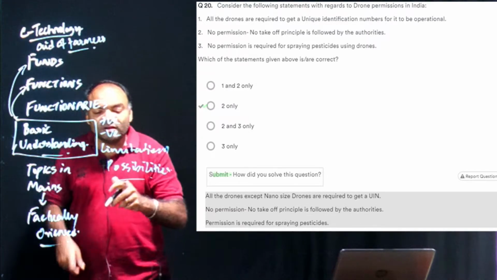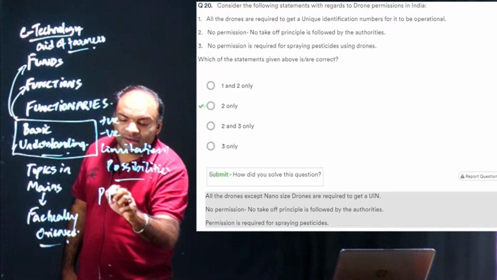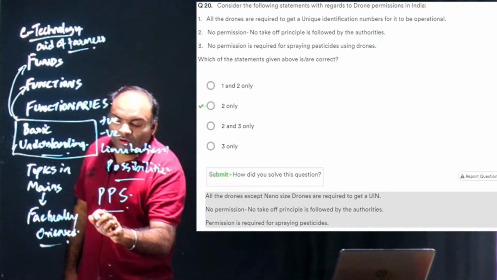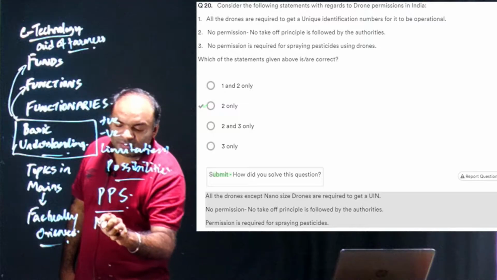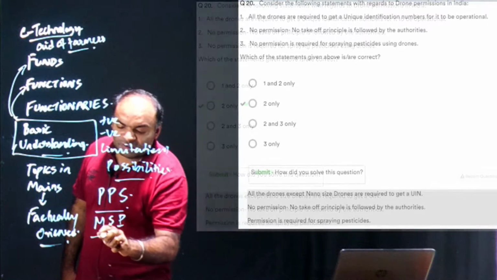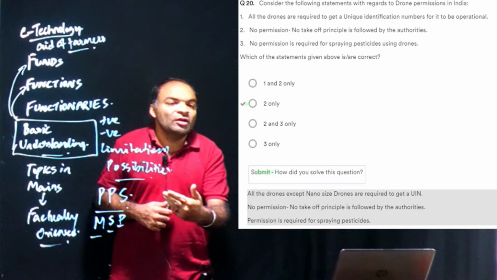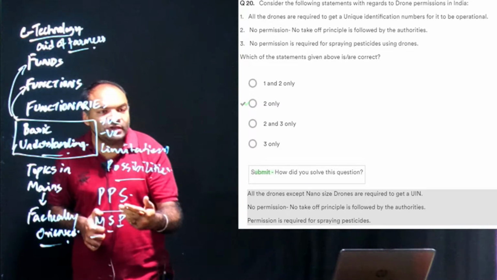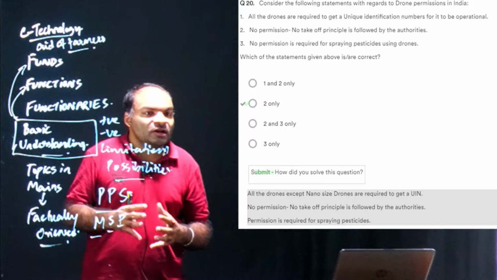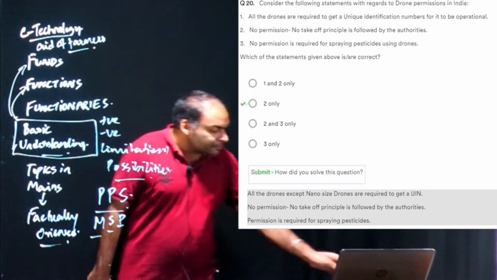So it is an emphasis on policies, programs and schemes, or what we say, mission, scheme and policy, which we try to cover comprehensively in class: what are the functions, what are the aspects, who is the beneficiary, how do we implement those schemes, what are the steps involved, etc.